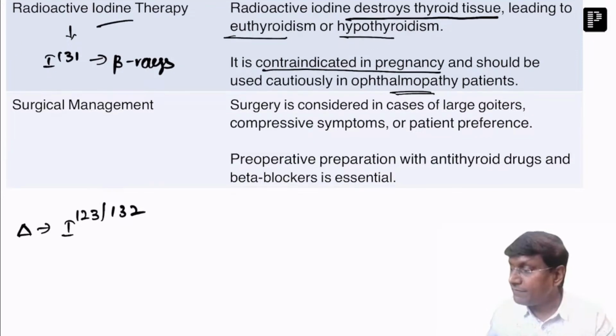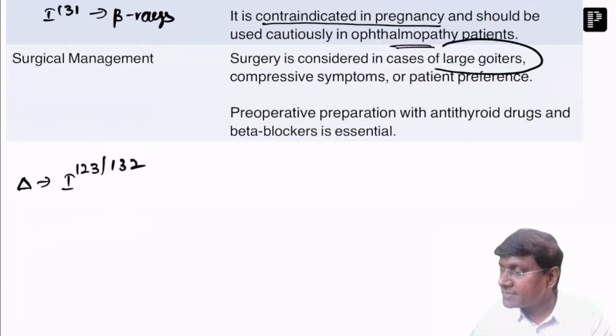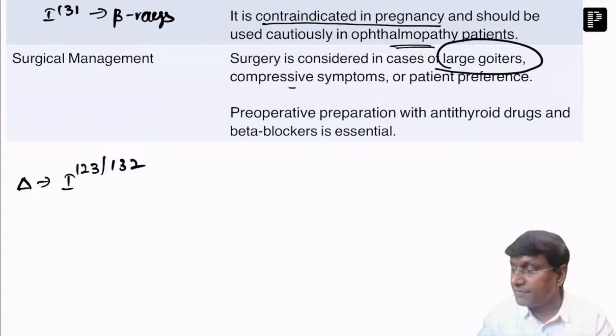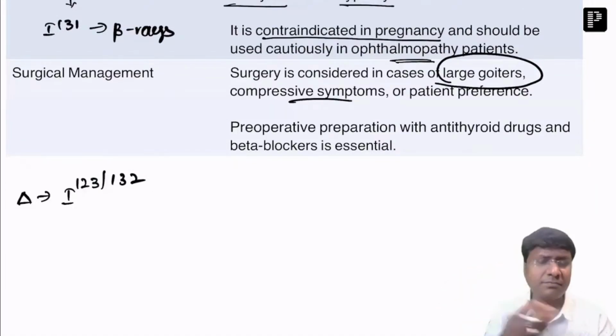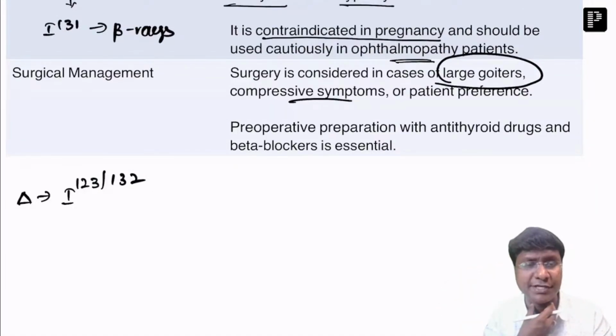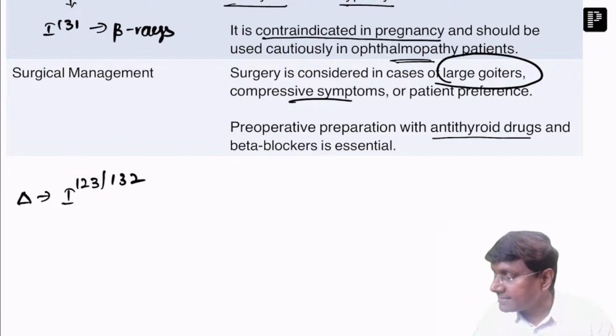Right? Now, when will you consider surgery? Whenever there are large goiters, you need to consider surgery. Or whenever there are compressive symptoms: dysphagia due to compression over the esophagus, wheeze or dyspnea due to compression over the trachea, and hoarseness of voice due to compression of the recurrent laryngeal nerve, right? That is when you need to do surgical management. And preoperative preparation with anti-thyroid drugs and beta blockers is very much essential.